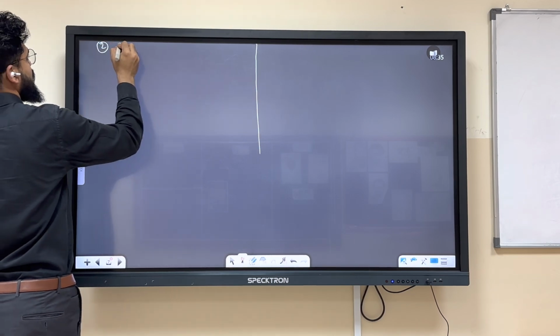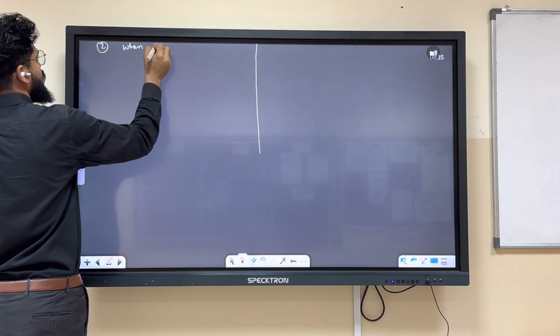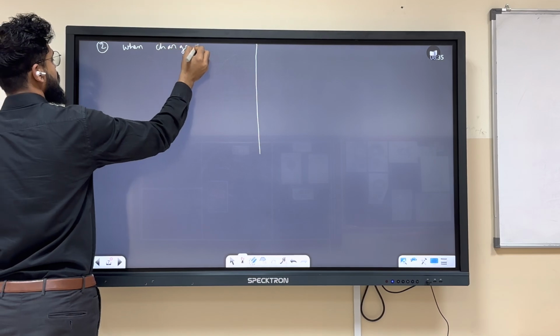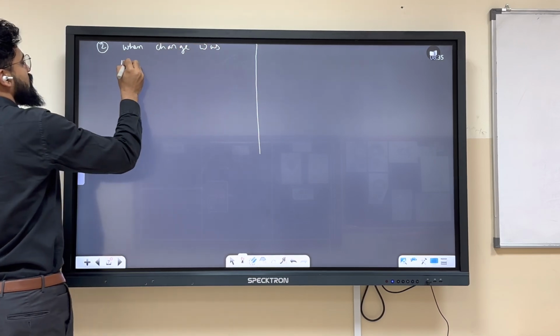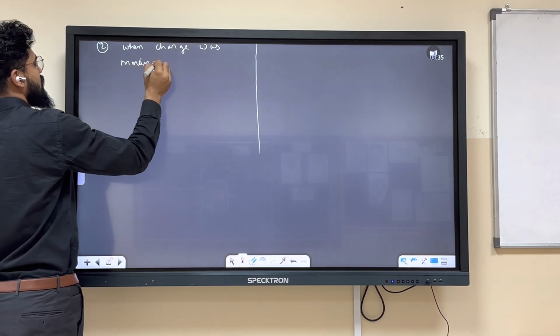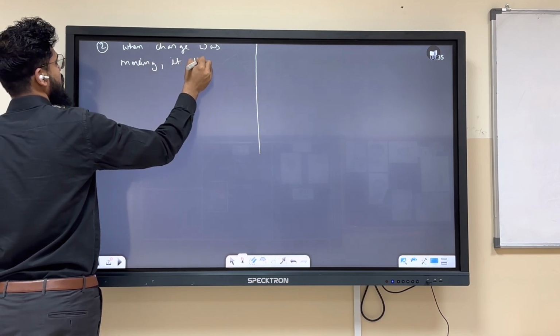Second, when charge was moving, it deflected.